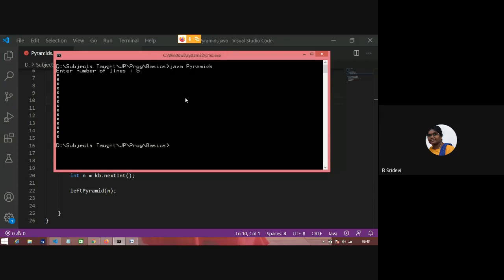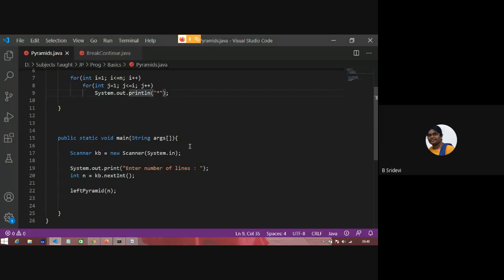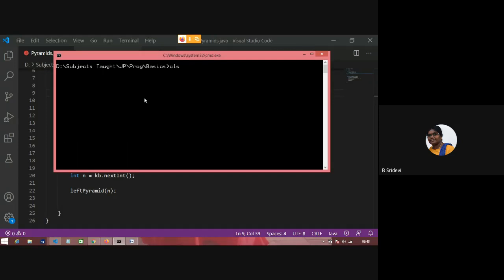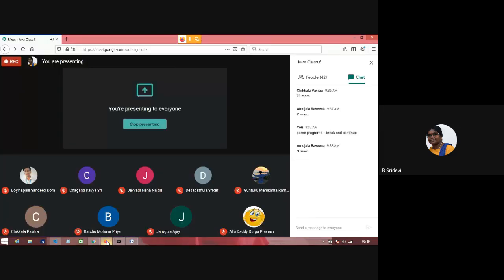So 5. What is this? I'm getting many stars, but there is no line break. That means I should not use println. I have to use print so that it will not go to the new line. Oh, still I am not getting it. What's the problem? Can anybody tell what is the problem here?